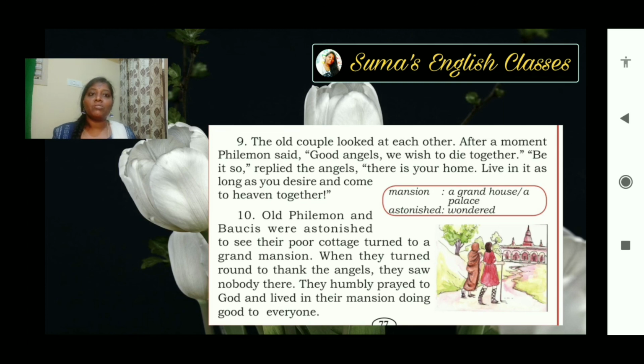Old Philemon and Baushis were astonished to see that their poor cottage was turned into a grand mansion. It's a kind of a little palace now. When they turned to thank the strangers, they had disappeared. They could not find the strangers, and they humbly prayed to God and thanked God for giving this mansion. And they spent their life doing good to others, helping other people, and feeding the strangers and helpless people. This is all about the lesson.